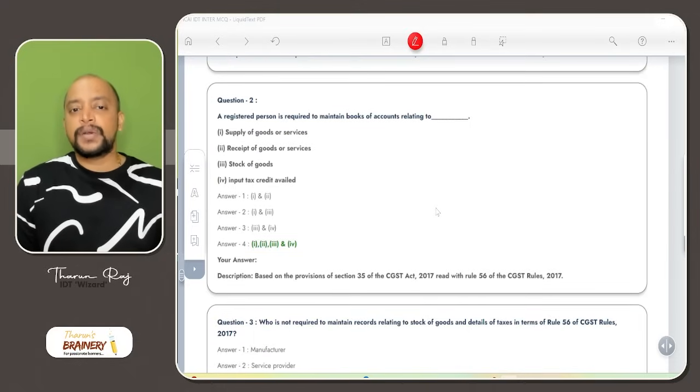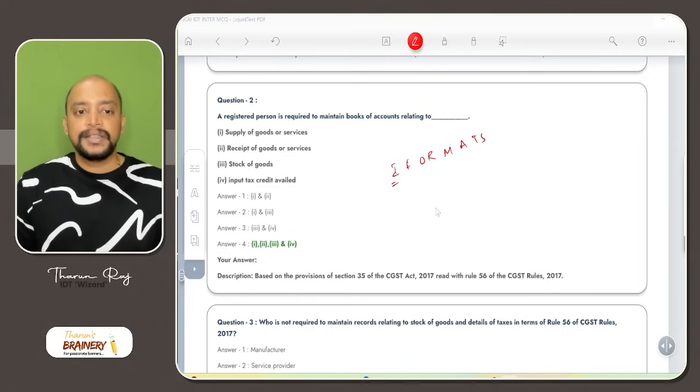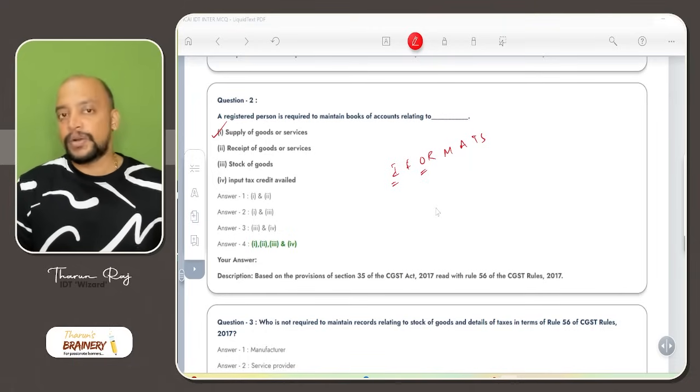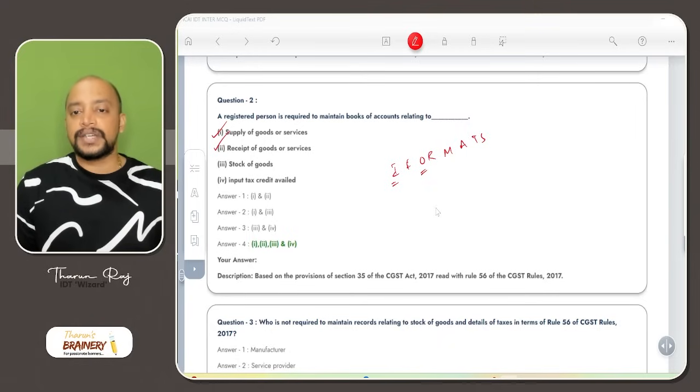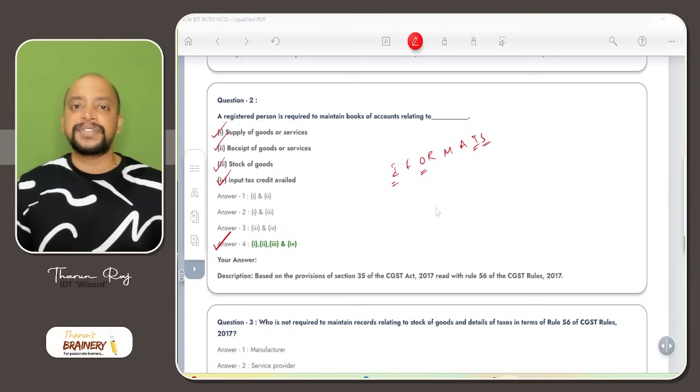Then next, question number 2. A registered person is required to maintain books of accounts relating to IFOMATS formats. So inward supply details, supply of goods or services, inward supply and outward supply, receipt of goods or services. Stock of goods, yes, stock of goods also needs to be maintained. And ITC, tax details, both input tax and output tax. So all these records are required to be maintained by a registered person.